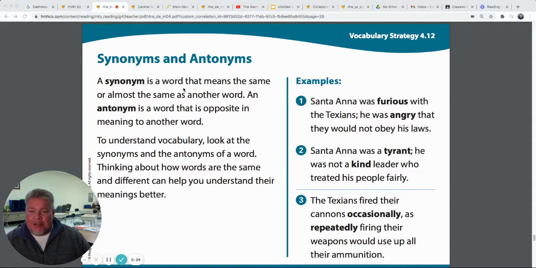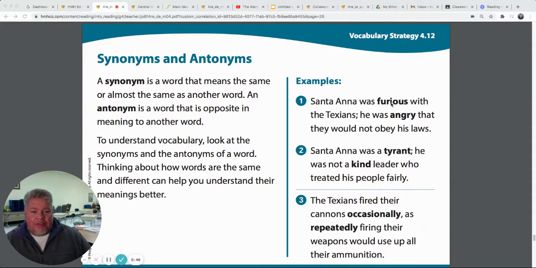A synonym is a word that means the same or almost the same as another word. An antonym is a word that is opposite in meaning to another word. To understand vocabulary, look at synonyms and antonyms of a word. Thinking about how words are the same and different can help you understand their meanings better. So here's some examples from our story.